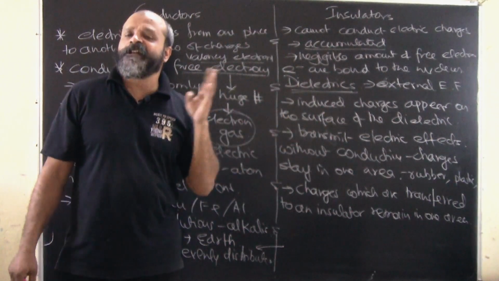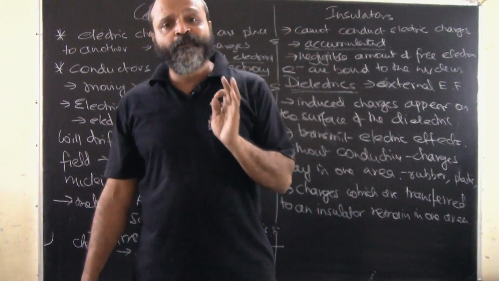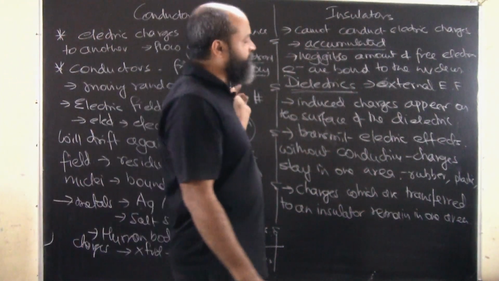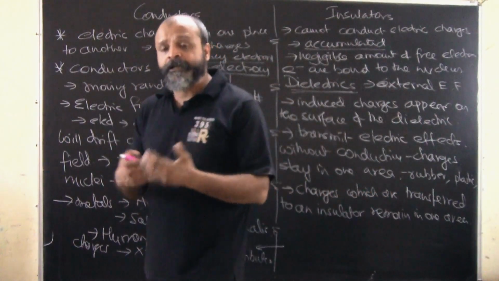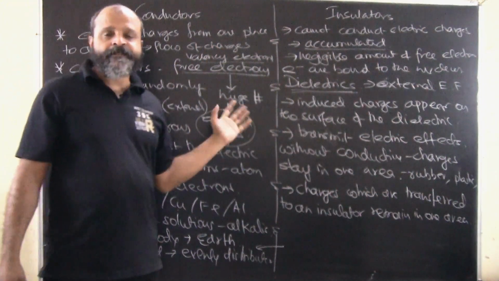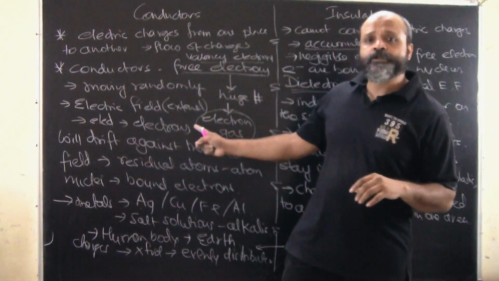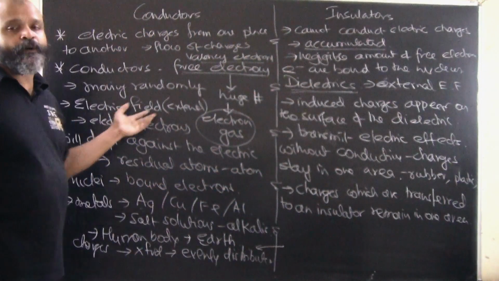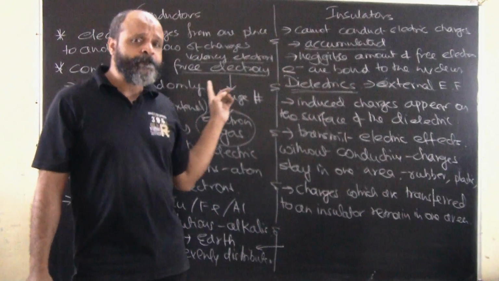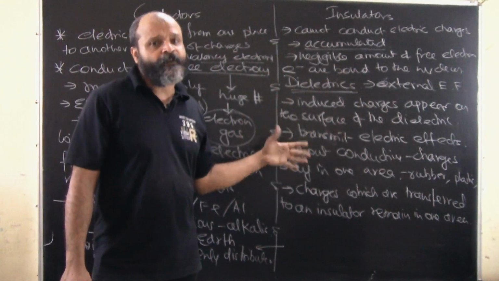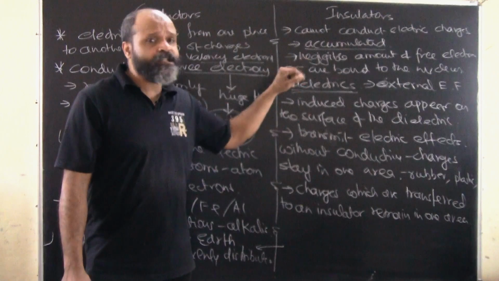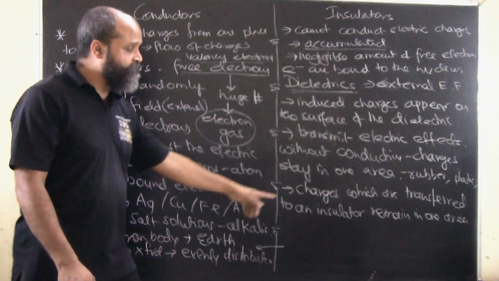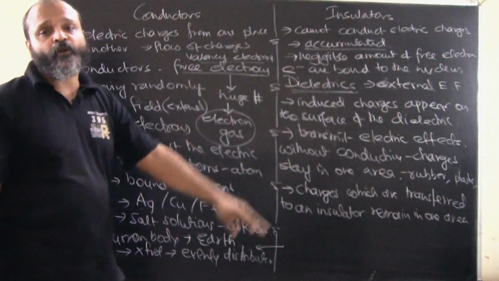So what we are going to study in electrostatics is the phenomenon of accumulation of charges, wherein the charges are not moving, they are static at one place, whereas in conductors we have charges which are continuously on the move. They are on the move because they have a huge bank of free electrons. These free electrons are the ones responsible for the conduction of charges in conductors, whereas the absence of a good amount of free electrons in insulators leads to the accumulation of induced charges in them. Induced charges acquired in them remain in one place.